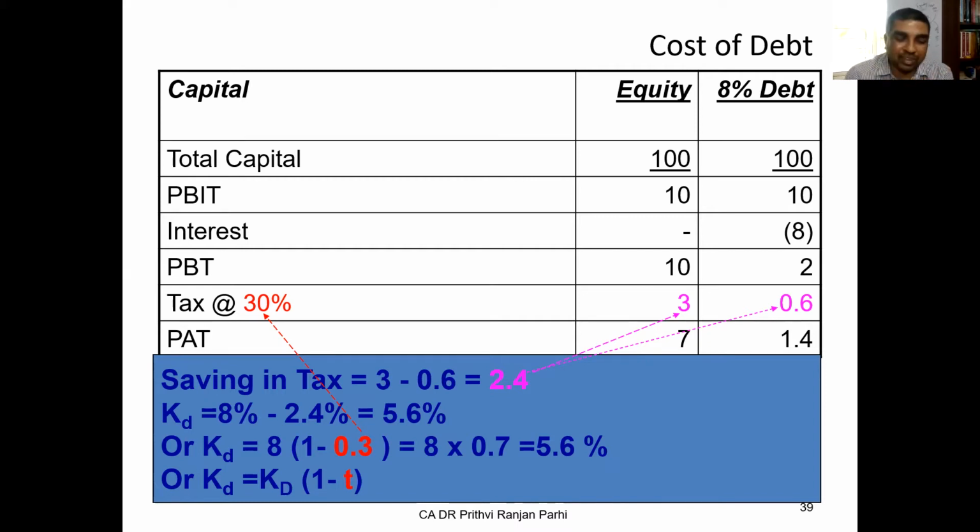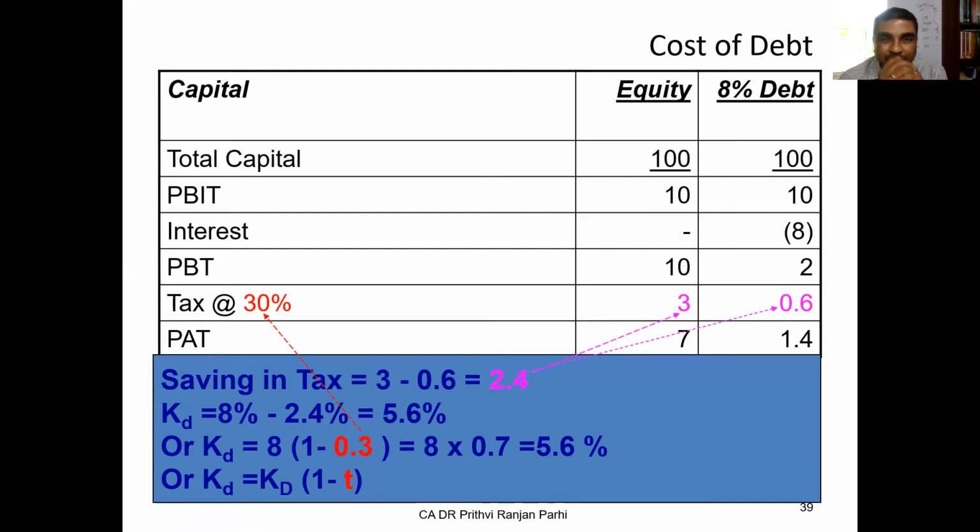And this cost of debt has two things: pre-tax cost of debt and post-tax cost of debt. Here again, I'm showing the same example. Let us say one company is all-equity firm, equity 100, and another company is having debt of 100. The debt interest is 8%. Are you seeing this example?